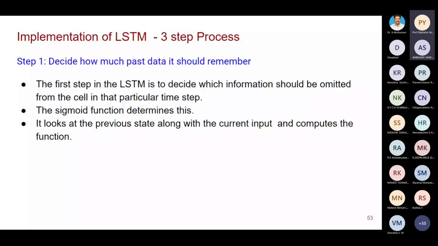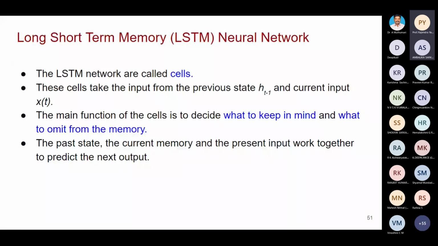If currently it is working on the fifth one, then it can remember up to the third one; the fourth one, the third one. So it has a very small memory. But in many applications we have to go for a longer one.